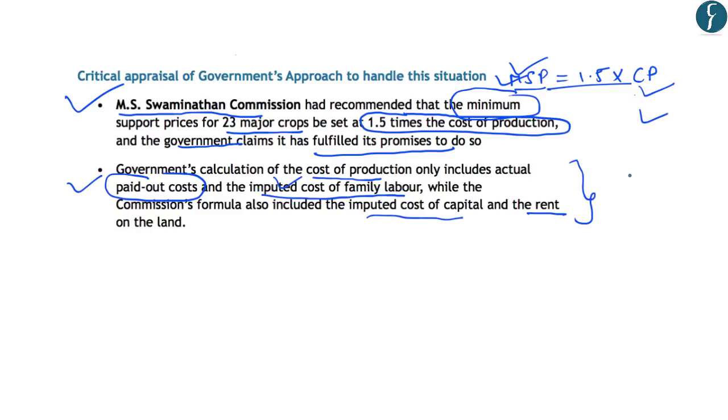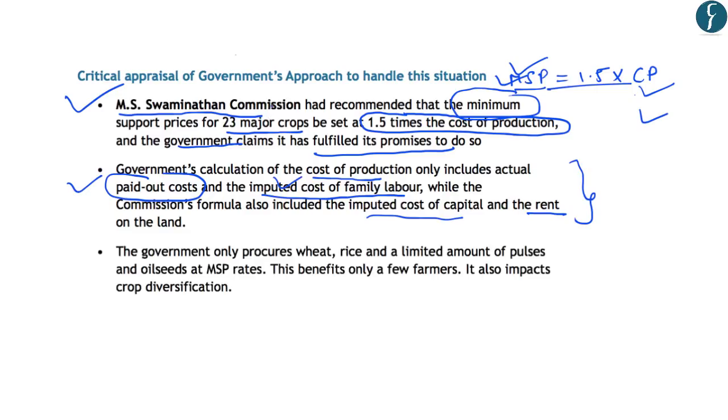And due to the use of such a formula in the calculation of minimum support prices, the farmer incomes have not increased considerably. Further, you should note that the Swaminathan Commission had provided minimum support price for 23 major crops of India. However, in the present case, the government is only providing MSP for wheat, rice and a limited number of pulses and oilseeds. So that is why this is benefiting only a few farmers which are engaged in the farming of wheat, rice, pulses and oilseeds, etc.